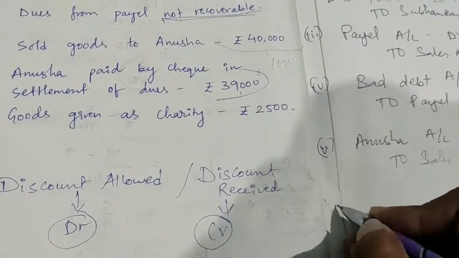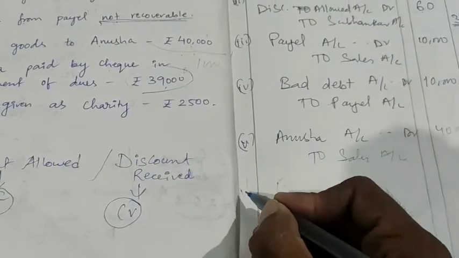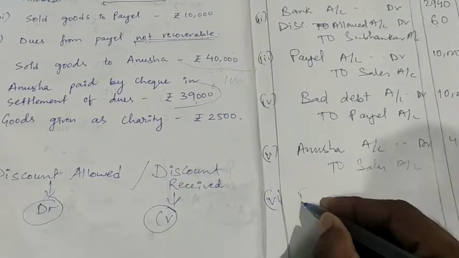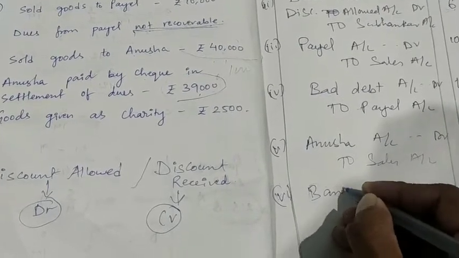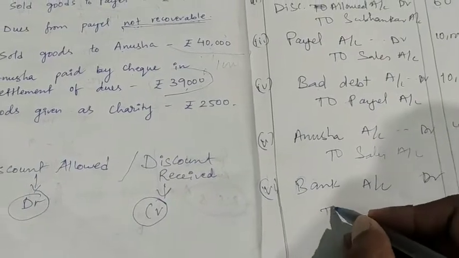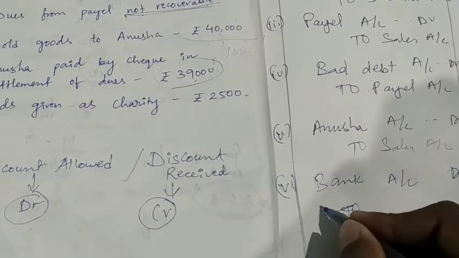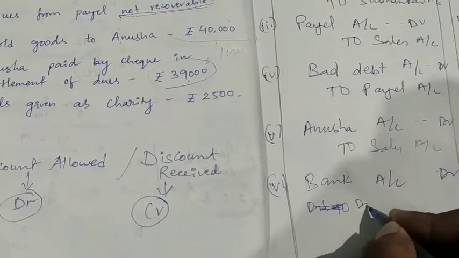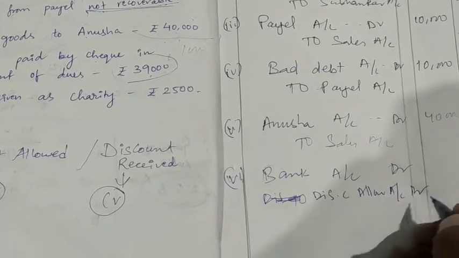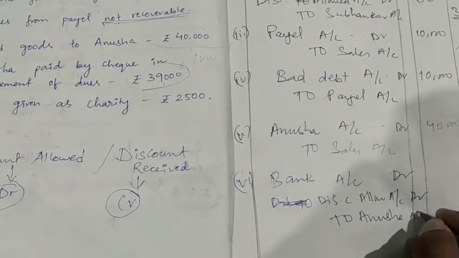So the entry will be: check is received, which means bank account debit, and we are giving discount, so discount allowed account debit, to Anusha account.